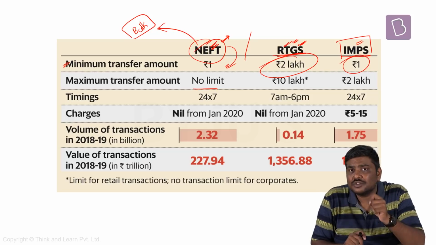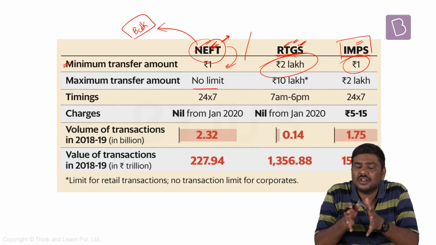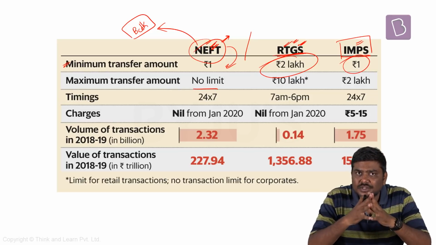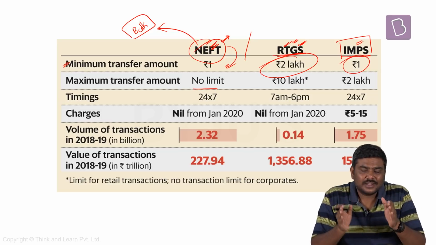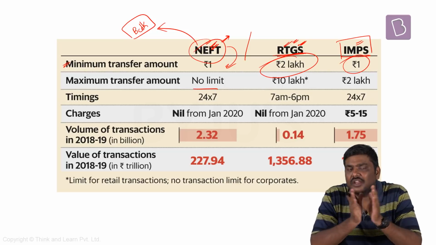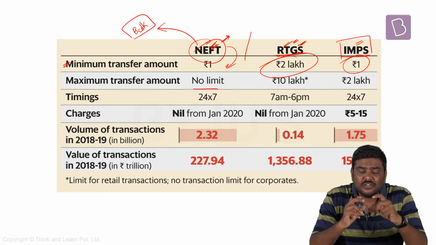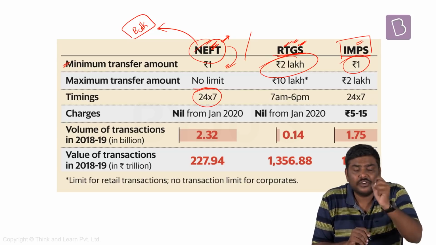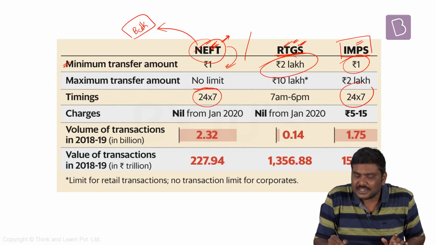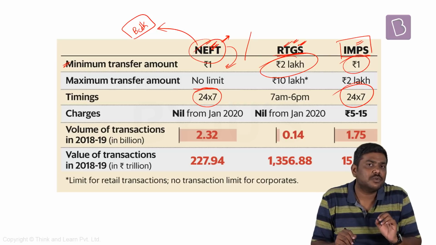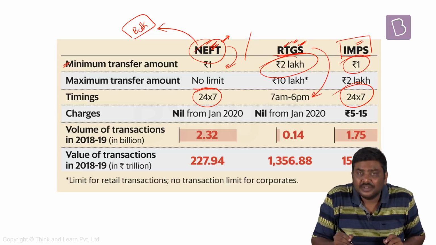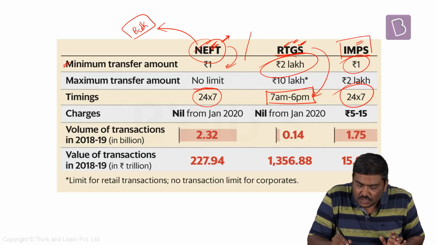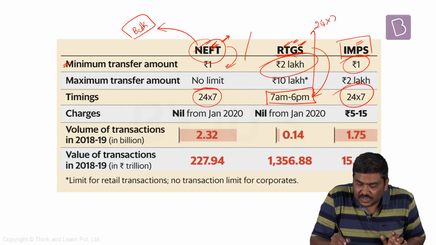Now, what has been the announcement in the recent times with respect to these particular types of or modes of payments? Very recently, RBI has announced that rather than limiting the time period for the transactions under NEFT, the NEFT facility will be available throughout the day. That is 24/7, the NEFT facility or window will be open now. IBPS as it is already available for 24/7, and RTGS is between 7 AM to 6 PM, and RBI wants to make this also 24/7.